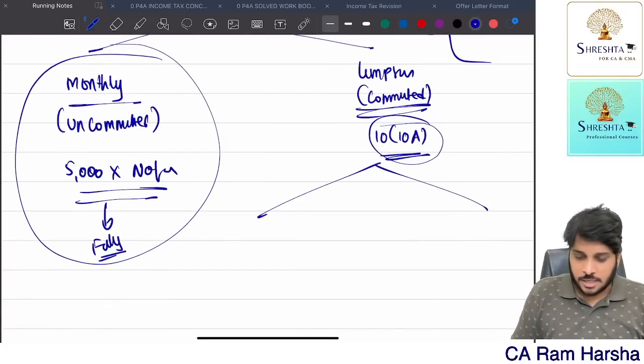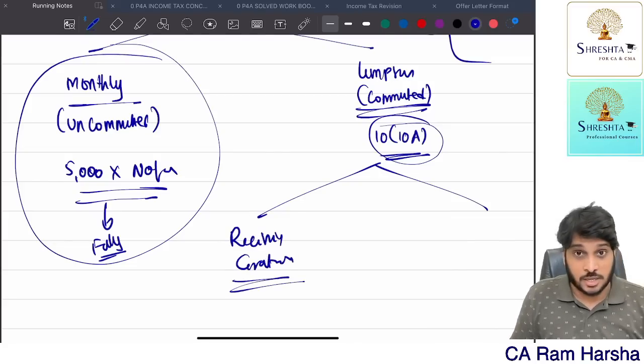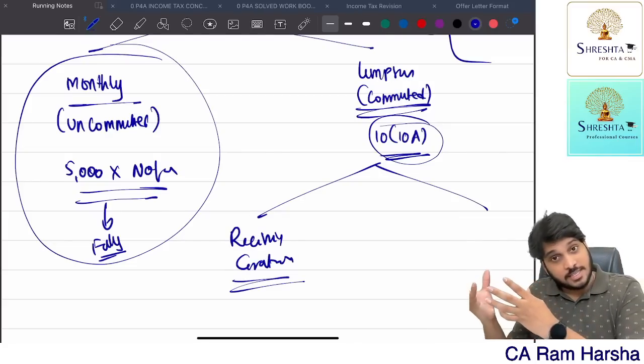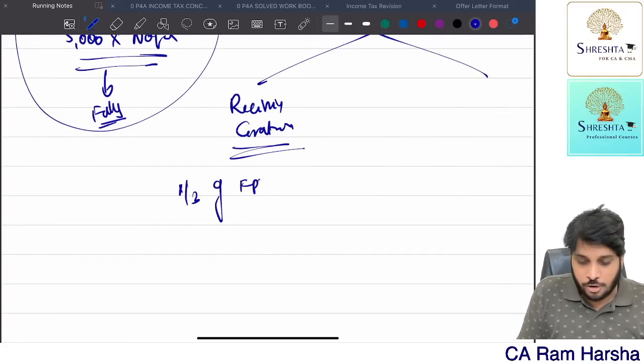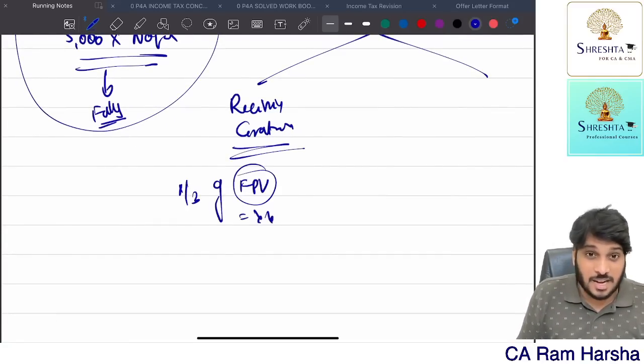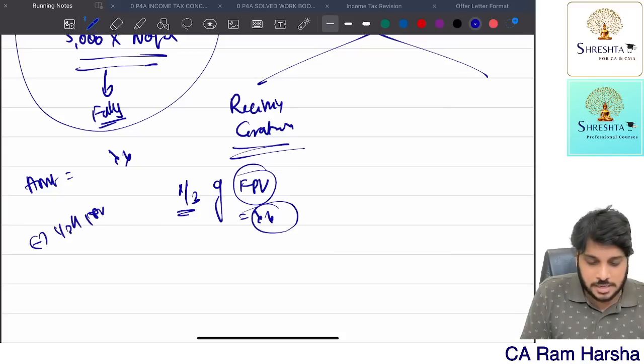How much is exempted? Suppose the employee is receiving gratuity and claiming exemption also for the gratuity, then how much is exempted? 1/3 of full pension value. Whatever full pension value is there, in that 1/3 is exempted. So how much amount received? Check that. Minus 1/3 of full pension value is exempt.